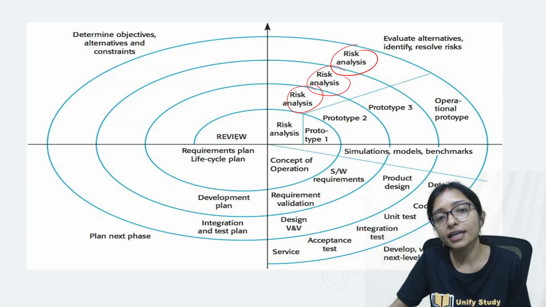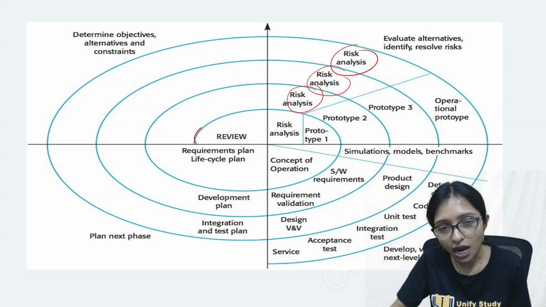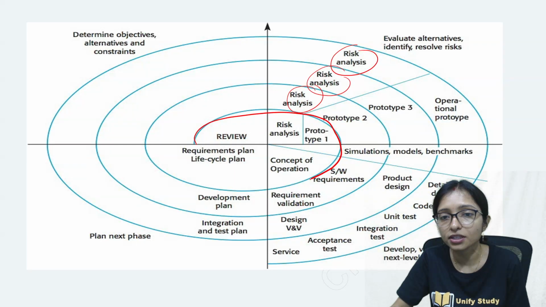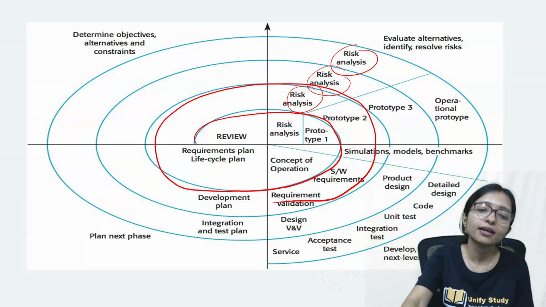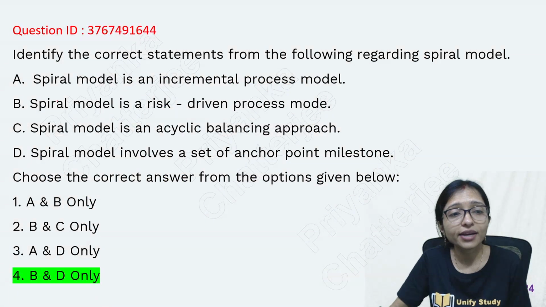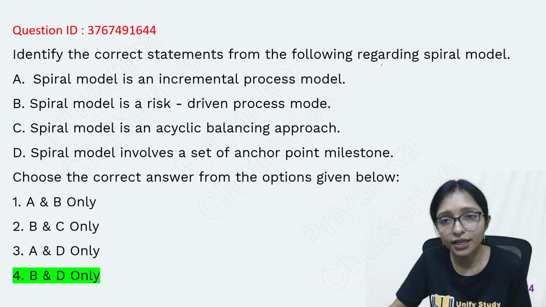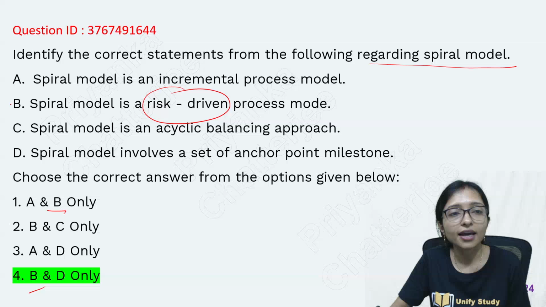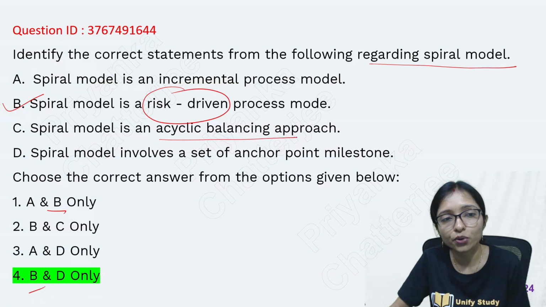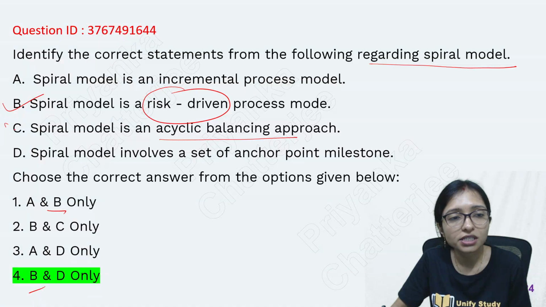Each and every one starts from here. After that, in this risk analysis, then prototype, then again requirement validation, development plan, again going through this cycle. That's why it is called the spiral model. So which of the following is regarding the spiral model? Definitely it is a risk driven model, so with option B you can do the answer. Spiral model is a cyclic balancing approach. It is wrong. That's why option C is wrong.